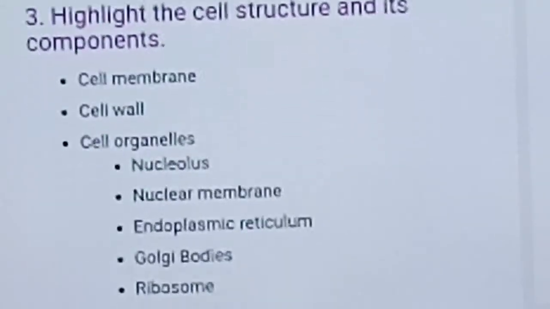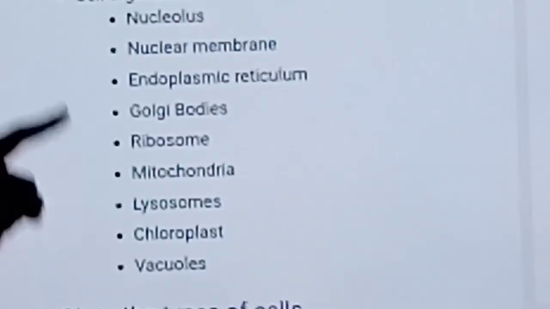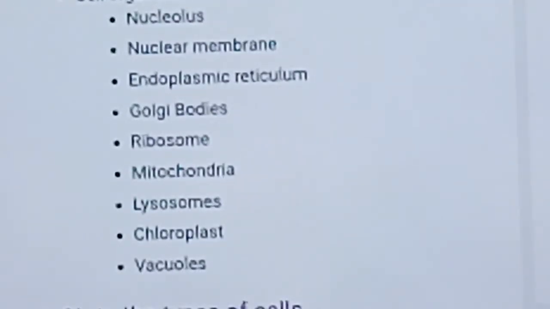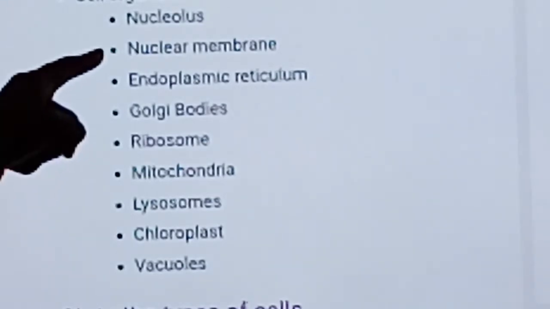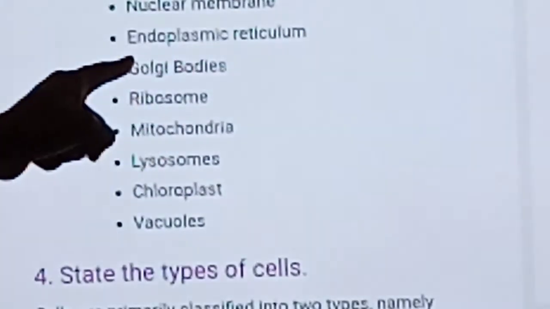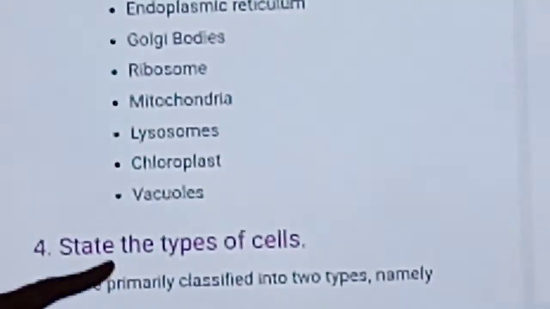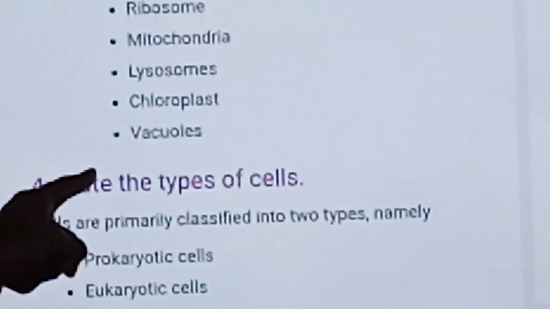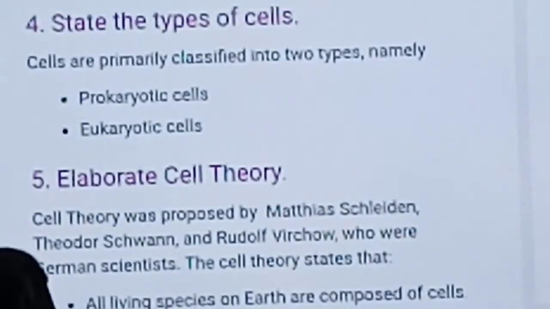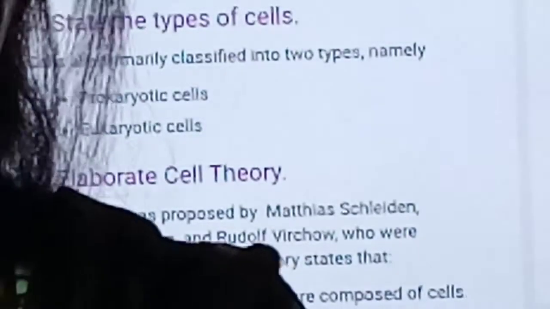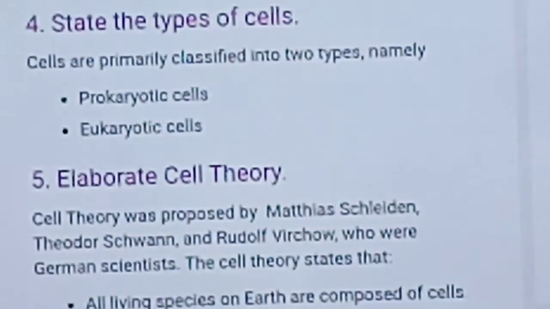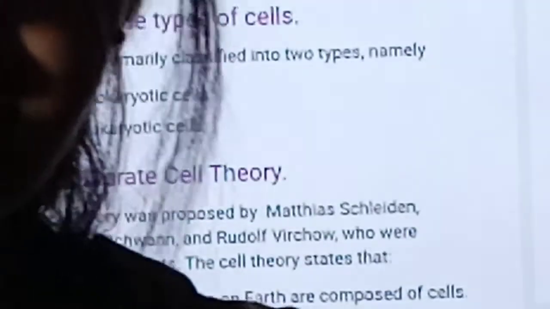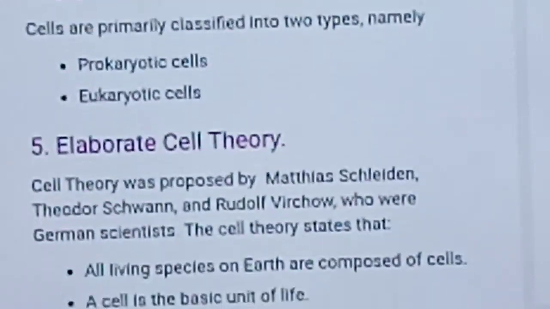Now the components of cell: cell membrane, cell wall, and the cell organelles. Cell organelles like nucleolus, nuclear membrane, endoplasmic reticulum, Golgi apparatus, ribosomes, mitochondria, lysosome, chloroplast, vacuoles. There are prokaryotic cell and eukaryotic cell. In prokaryotic cell, there is no well-defined nucleus or nuclear organelles, whereas in eukaryotic cell, there is a well-defined nucleus and nuclear organelles. Next one, cell theory.